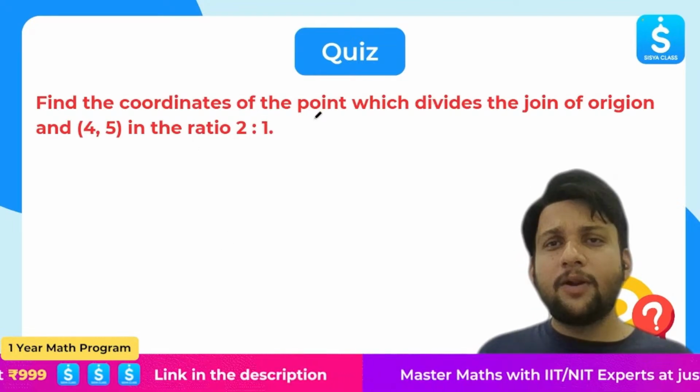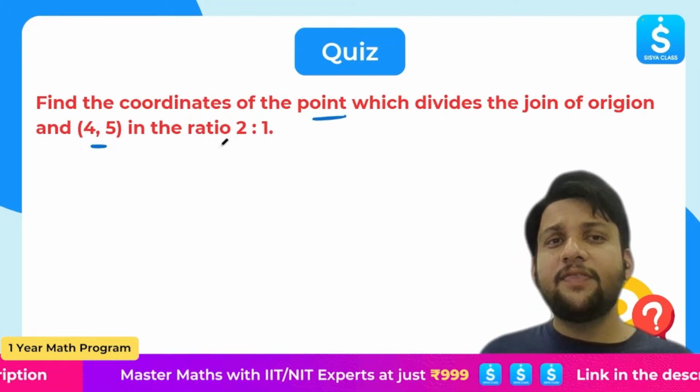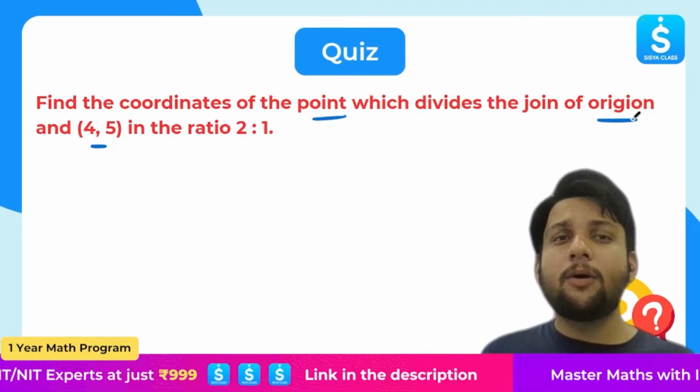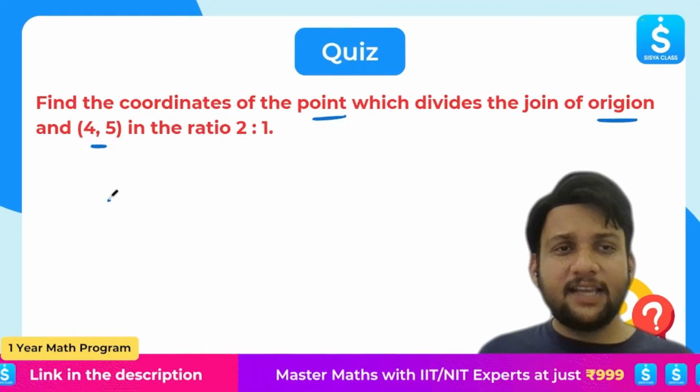Again, one more question. Find the coordinates of the point which divides the join of the origin and (4, 5) in the ratio 2 is to 1. Origin is there. What is the coordinate of the origin?